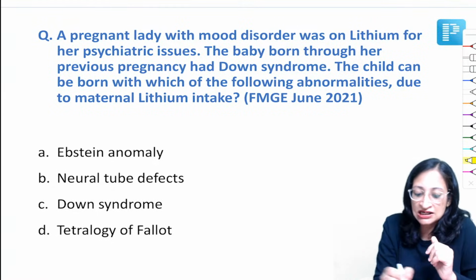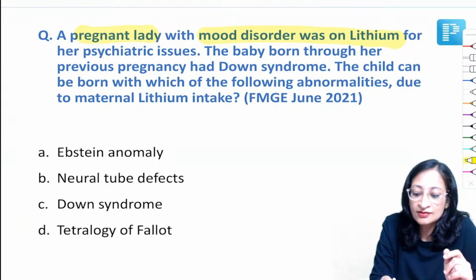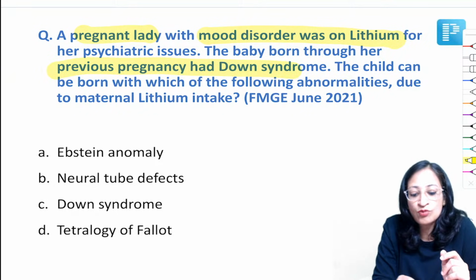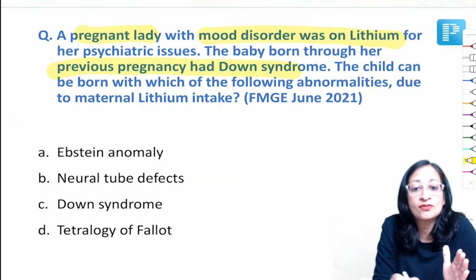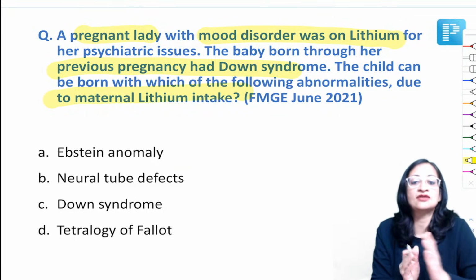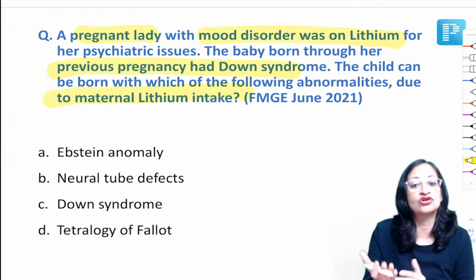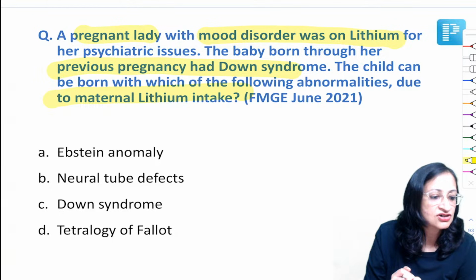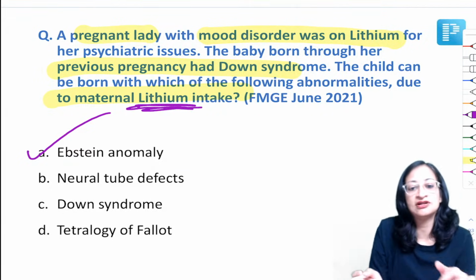So a pregnant lady with mood disorder was on lithium for her psychiatric issues. The baby was born through a previous pregnancy, had Down syndrome. The child can be born with which of the following abnormalities due to maternal lithium intake? So, you know, the drugs that the mother is taking in pregnancy have a bearing on the baby also. So, very good, Rajendra, Rahil, Hassan, Krishan, all of you are right. So, Ebstein anomaly can develop because of the lithium intake in the mother.